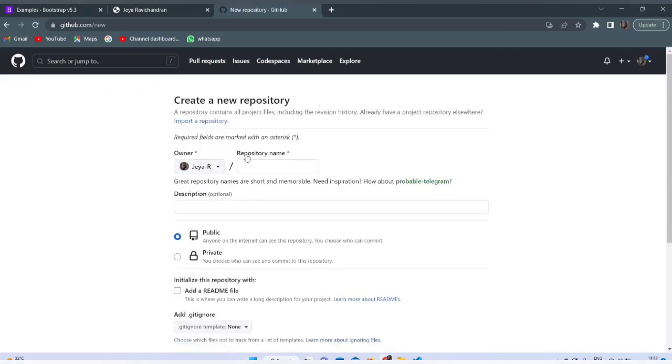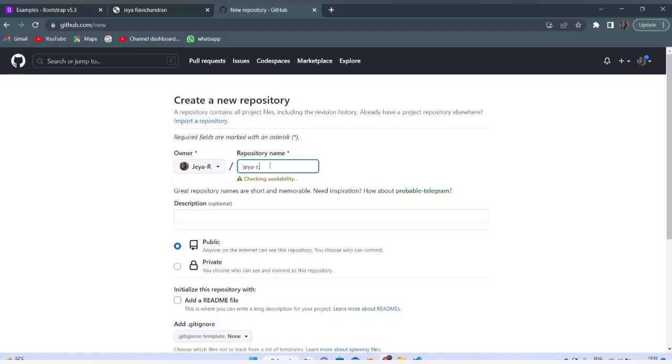Yes, in this new repository you need to create a public repository. Only if you create a public repository, anyone on the internet can see your web page. And the repository name should be your username.github.io. So in order to create a repository, you need to give your username.github.io.